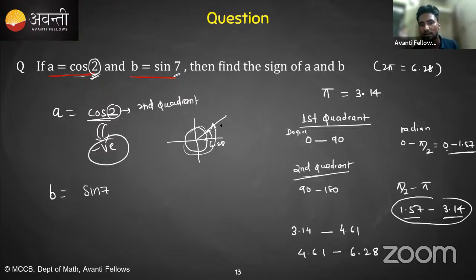And in the first quadrant, 7 is nothing but 6.28 plus 0.72. Means we have covered one complete revolution, and after that we have again pushed into the first quadrant up to 0.72. Okay, it means it is in the first quadrant only.